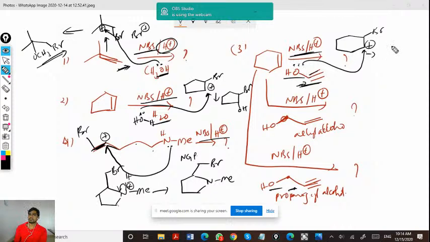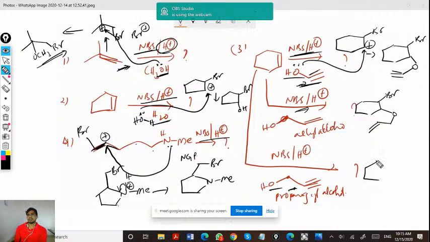So the final product will be this one. What if allyl alcohol is treated? The same thing is going to happen. In the presence of the reagent, allyl alcohol will attack. If it is propyl alcohol, the same. These are the examples which I have given.